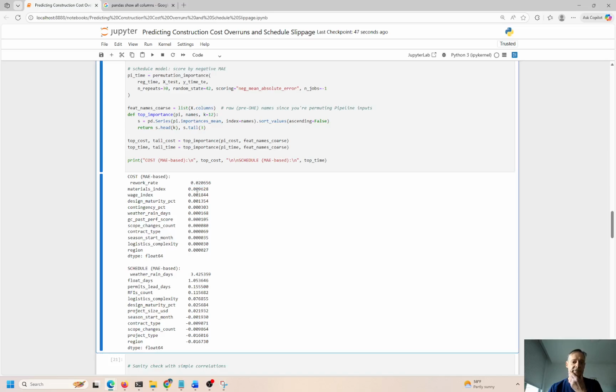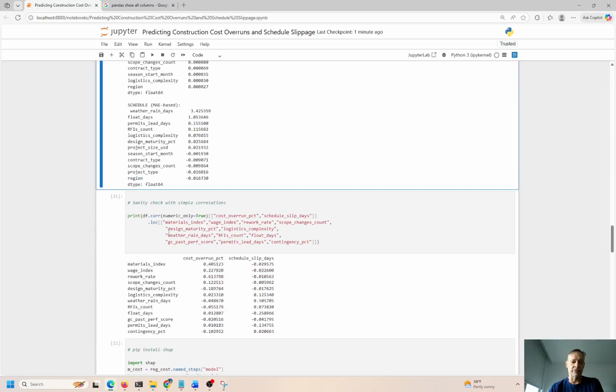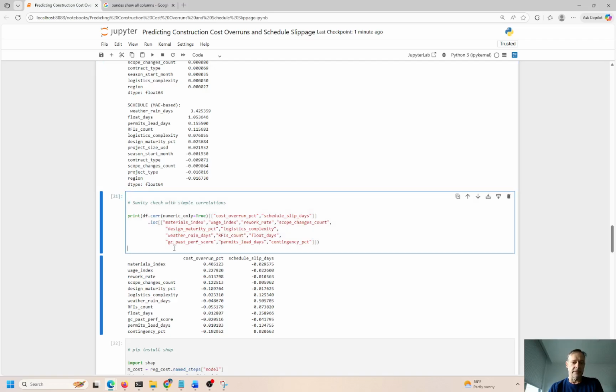Region has a 20% chance of error, which goes down to about 0.0002%, so I'm not too concerned about this. The region where the construction project is occurring is not really going to have a significant impact on the project, but materials index and rework rate do. If something's done and it's not up to the requirements or specifications of the head construction manager, it has to be reworked, and that is going to take time to undo what was done because a mistake was made and you have to redo it.